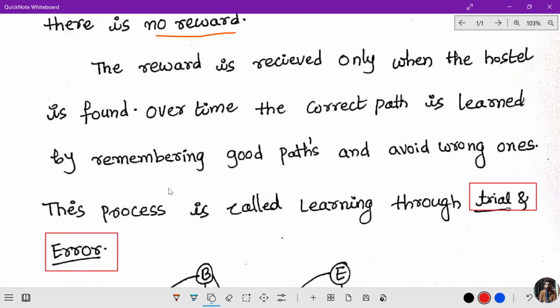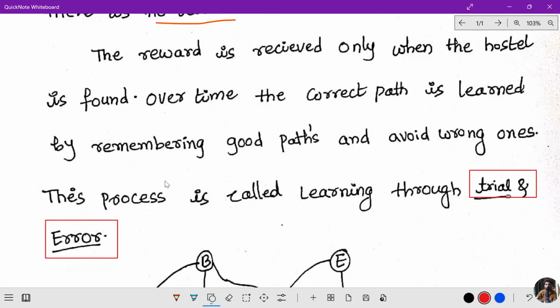One of the most important points: the reward is received only when the hostel is found. When he is in some place, his hostel might be far away from his location. He is going to try different locations. Only when he finds the hostel can we give some reward. Over time, the correct path is learned by remembering good paths.